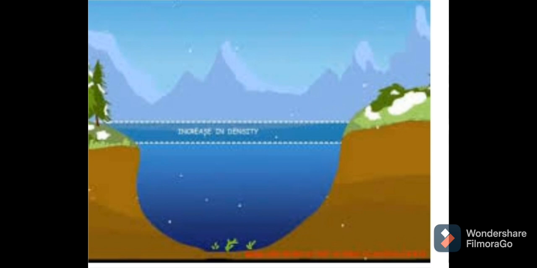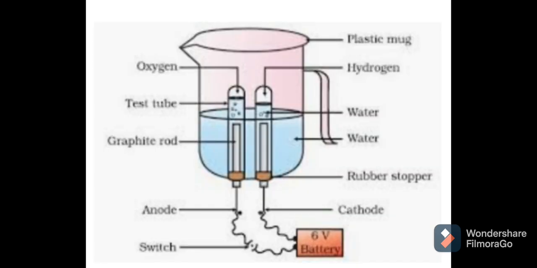So the next point is electrolysis of water. What is electrolysis? Electrolysis means passing electric current. Water is a compound. What is the formula for water? The formula for water is H2O. So when we pass electric current through water, what will happen? Hydrogen and oxygen can be separated by passing electricity through water, and this process is called electrolysis. Of this hydrogen and oxygen, hydrogen is positively charged and oxygen is negatively charged. So oxygen is attracted towards the positive end of the battery, and hydrogen is attracted towards the negative end of the battery, which is called the cathode. Got it, students?